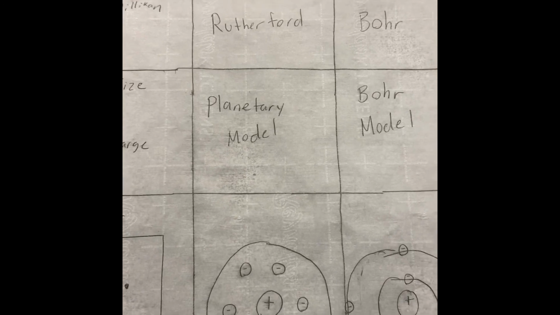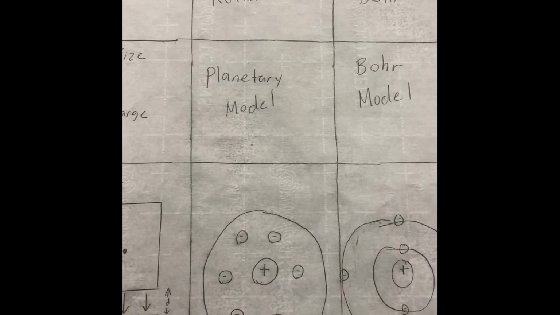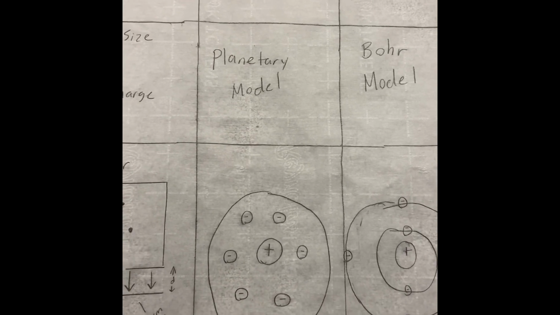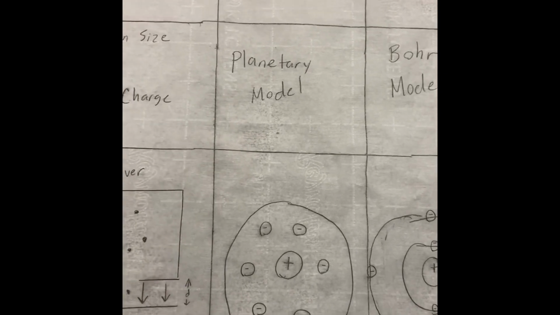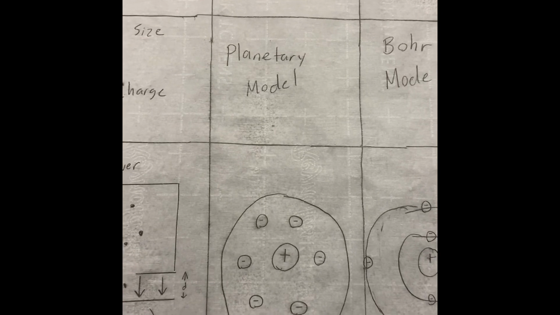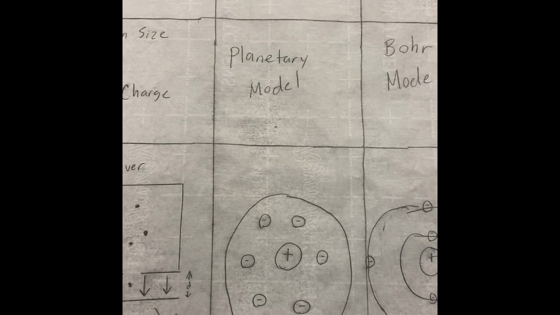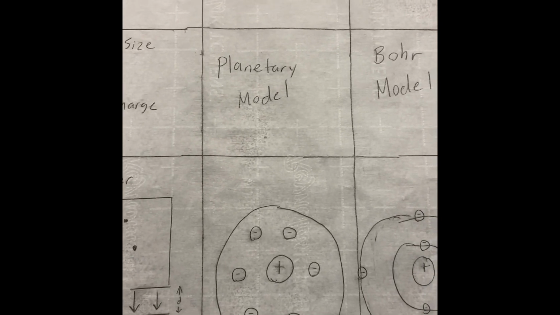Rutherford, planetary model, 1910. The plum pudding model suggested an even distribution of positive and negative charge. That's wrong. Rutherford's gold foil experiment showed that the volume of an atom was mostly empty space. New assumption: a small, dense, positively charged nucleus, with small, negative electrons distributed in a large volume, orbiting the nucleus like planets.